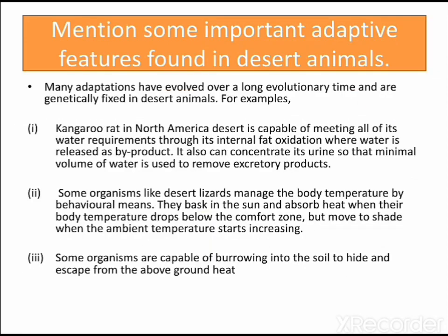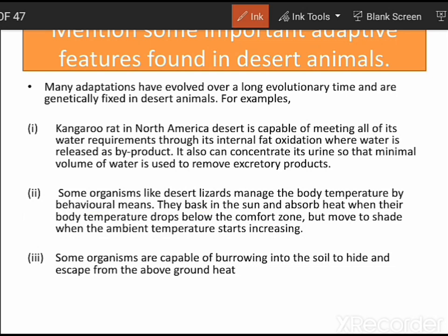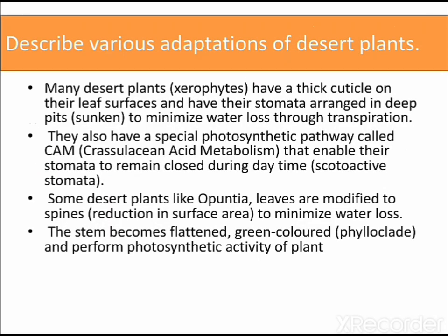Moving on with the next question, mention some important adaptive features found in desert animals. What are the adaptive features which are seen in desert animals? We can take the example of the kangaroo rat. In kangaroo rat, we know that the water requirement is very less. There is internal fat oxidation that is releasing metabolic water, and that metabolic water is responsible for the various metabolic activities. Another way is they bask in the sun, as in the case of the desert lizards, they bask in the sun and bury when the temperature is high, bask when the temperature is low. Another one is production of concentrated urine, so that less amount of water is required for the excretory purposes.